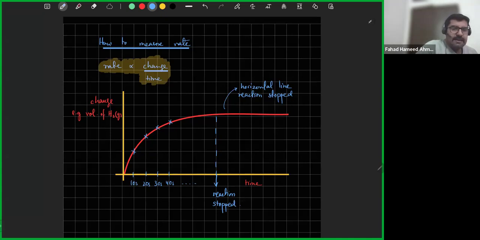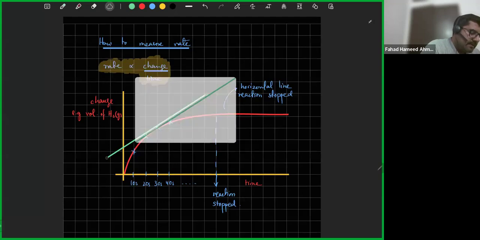Now you've made the graph. What is the rate? Remember, when you plot change with respect to time, the rate of the graph is your tangent.